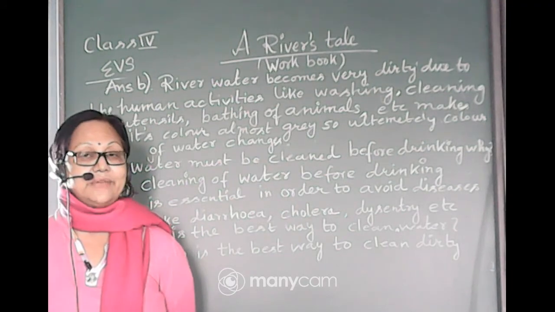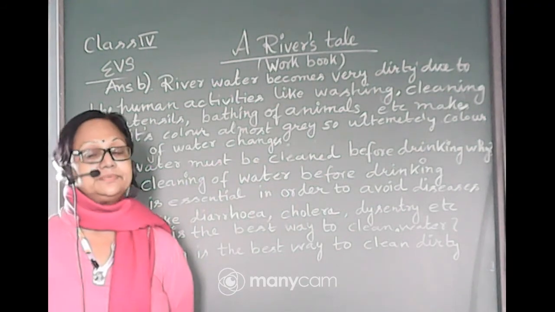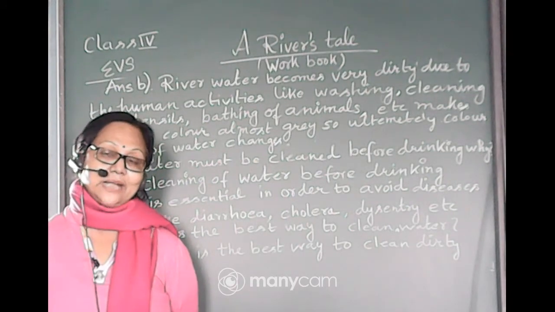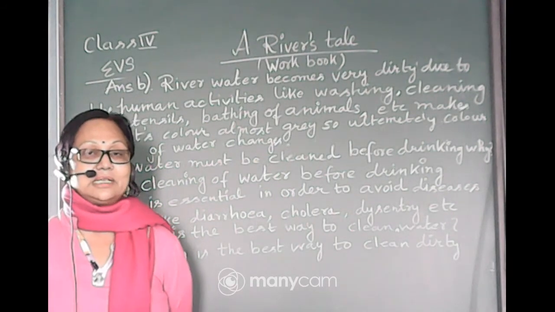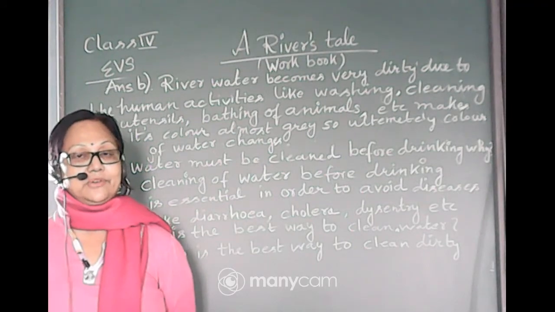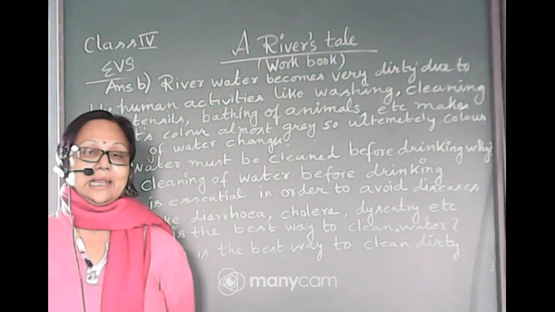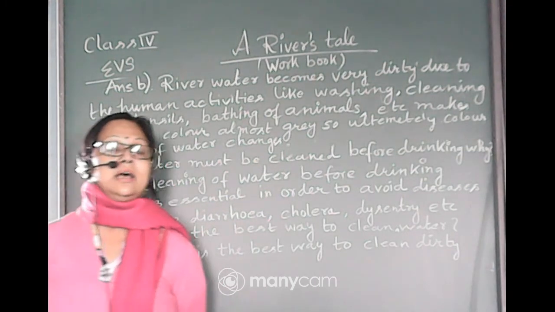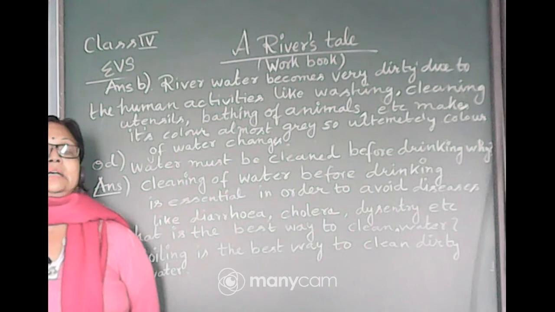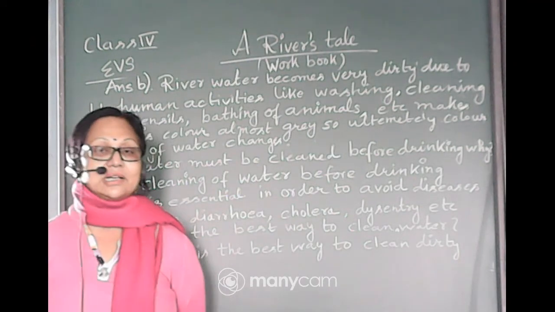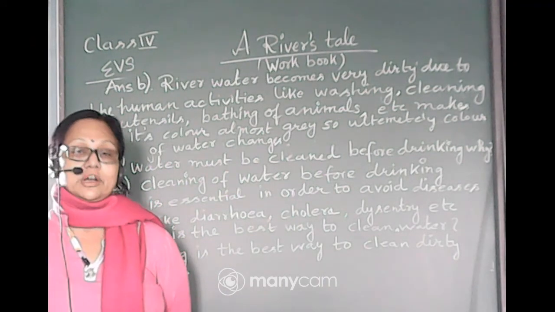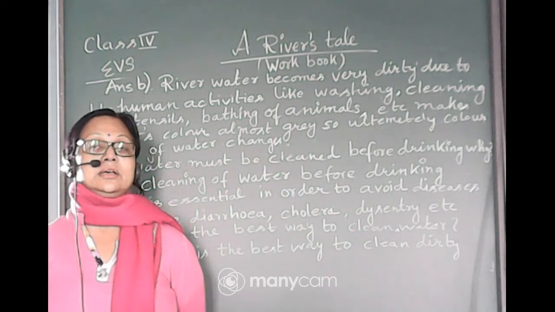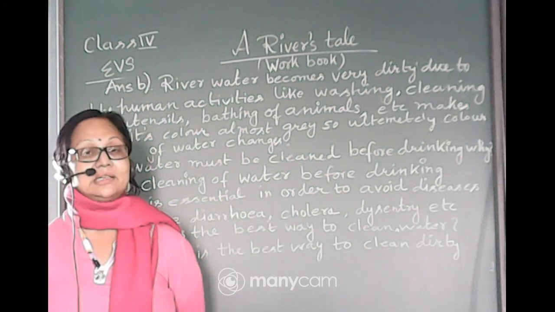You know what are the ways: we do not have to allow people to wash their clothes and bathe their animals in the river water, so the river water will become clean. And annually the general people of our neighborhood or some social workers, we have to arrange them for cleaning the river, because government has to make some laws so that people cannot make the river dirty.